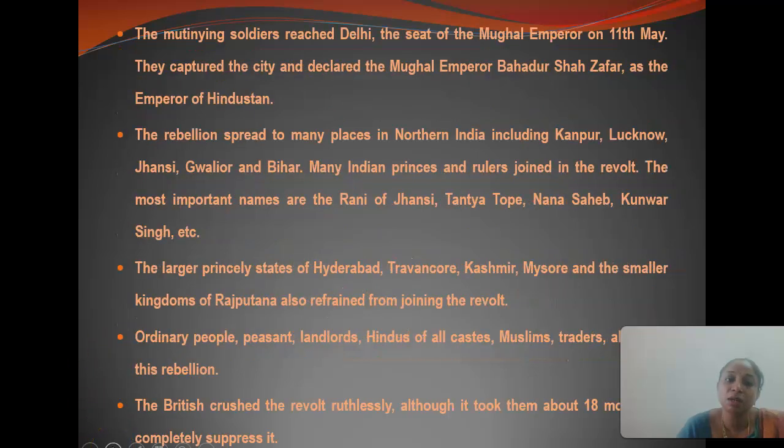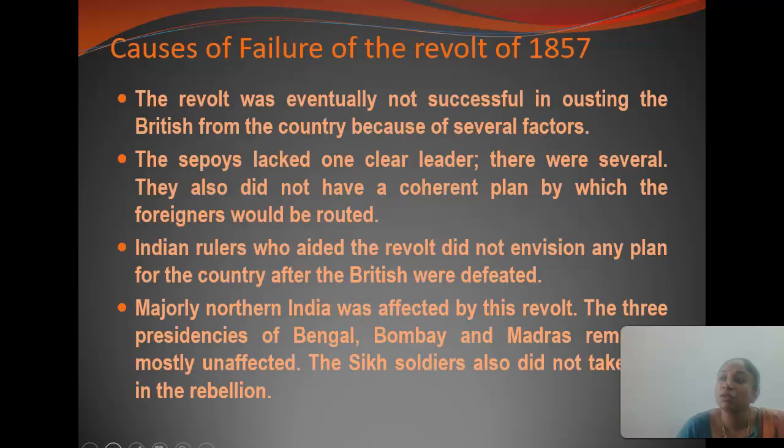And in the next slide, we are bringing about the causes of the failure of this revolt. Why the failure? So the revolt was not coordinated by proper leaders, as well as the campaign was not organized, and the information passed by the soldiers was not properly managed. So that was the important reason.